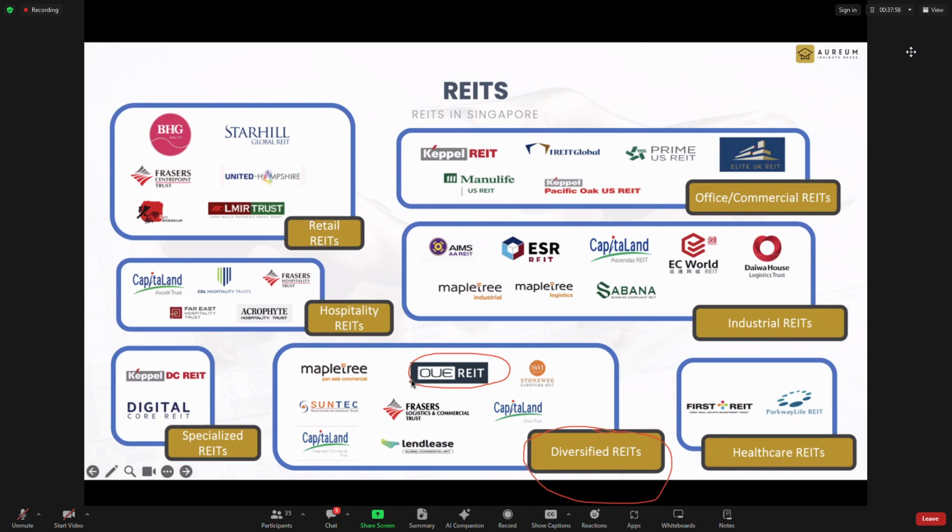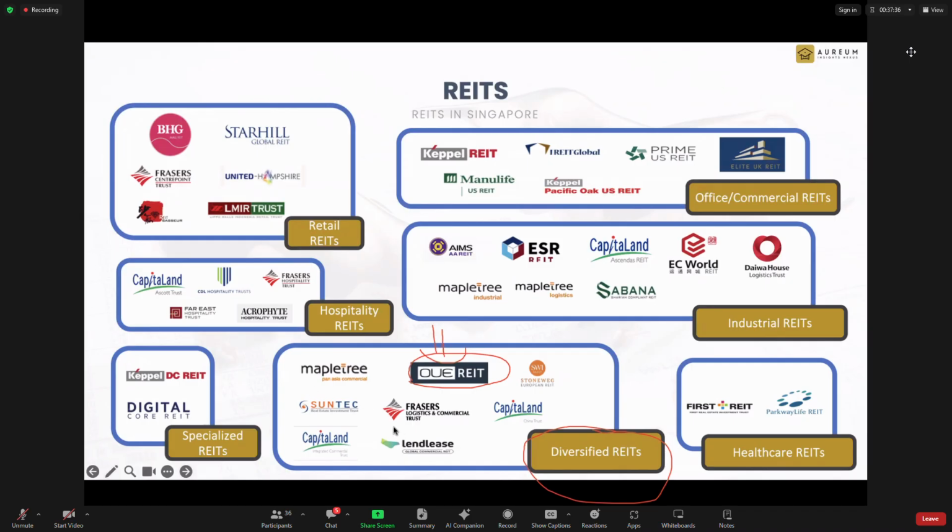So they want to have economy of scale, they just merge these two together and form the OUE REITs. But would there be a synergy? I doubt so. How would an office building and a hotel have synergy? I also doubt so. So sometimes they just merge because they want a bigger scale. Whether there is synergy or not, you have to look at it.